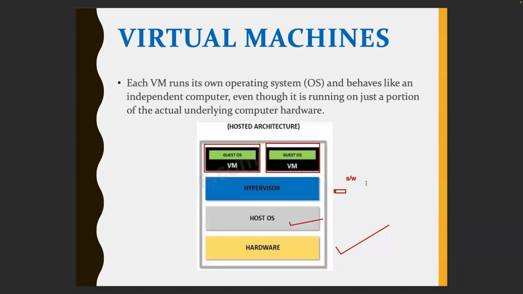Some examples of hypervisors are Oracle VirtualBox, VMware, VMware Workstation, all of these come under hypervisors. So it's basically the component which will help you create a VM. And whenever you create a VM, you should allocate resources to it. This will help you allocate resources to the VMs, right? Let's suppose you have 20 GB, and if you want to allocate 5 GB here, 5 GB to this, all of that can be taken care of by the hypervisor.